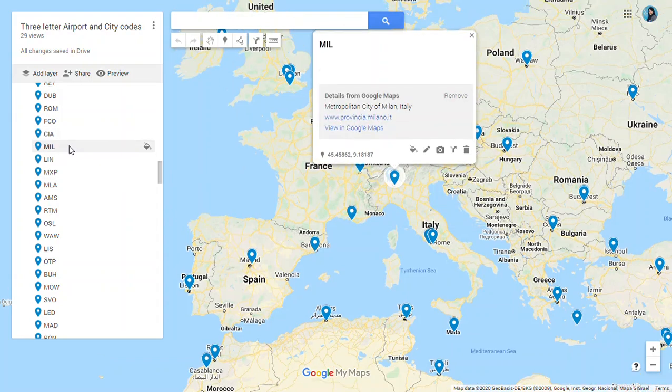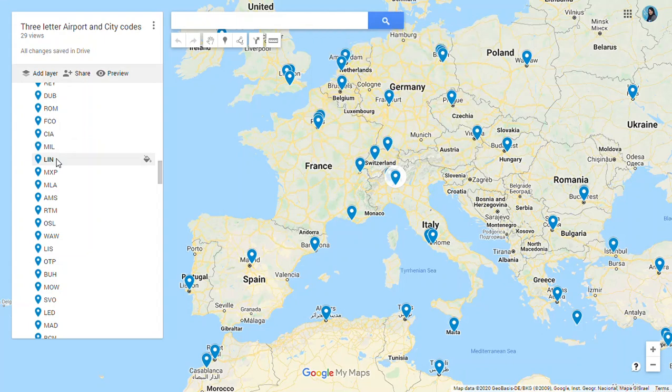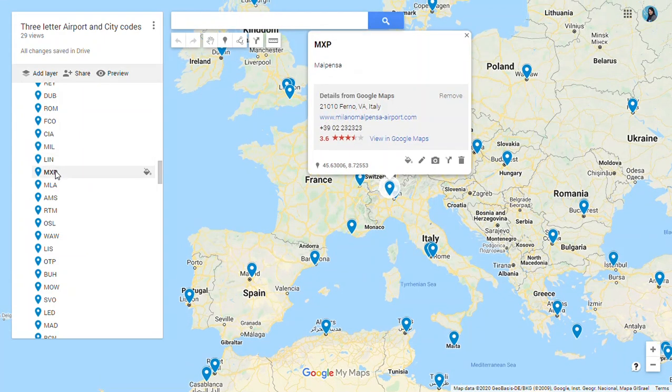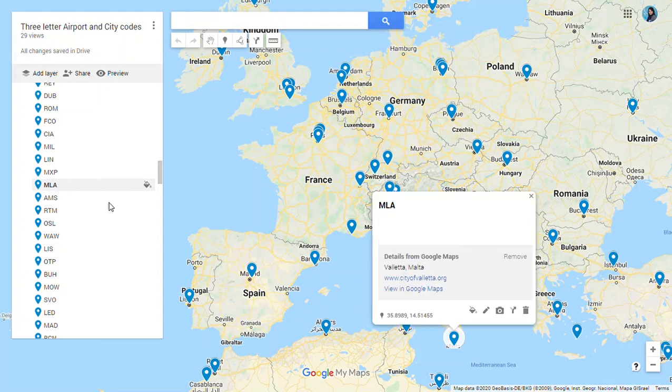Then we have in Italy Milan. Milan code is MIL. In Milan you can find Linate Airport, LIN for Linate, and MXP for Malpensa Airport. Then we have Malta.